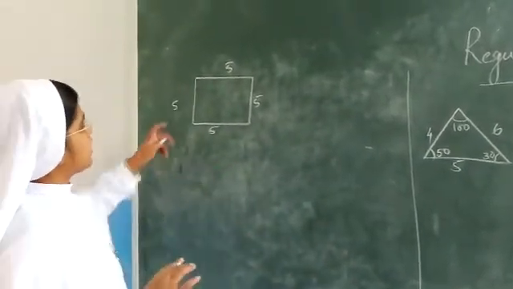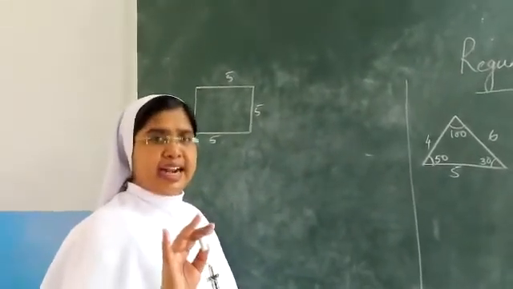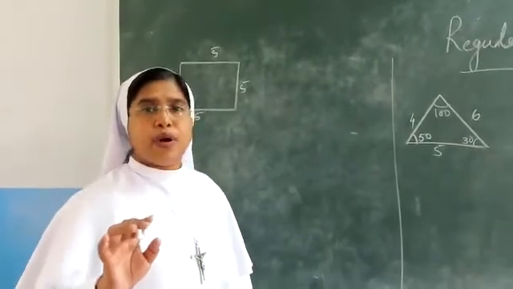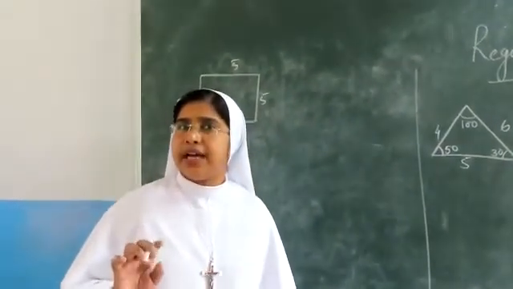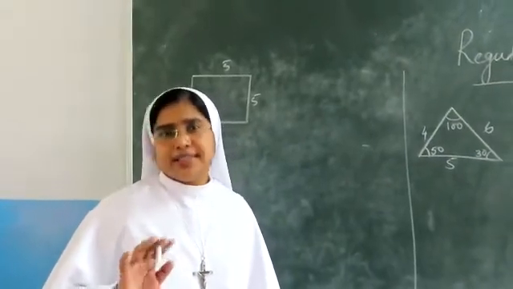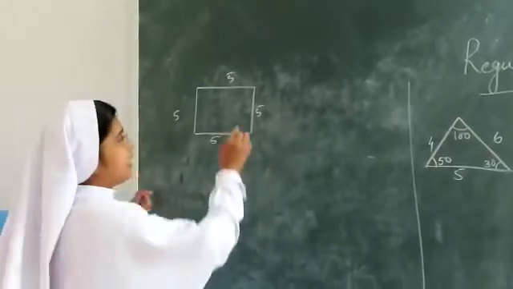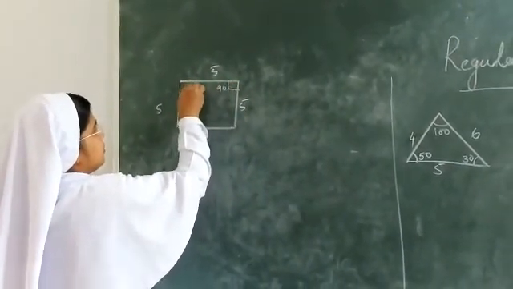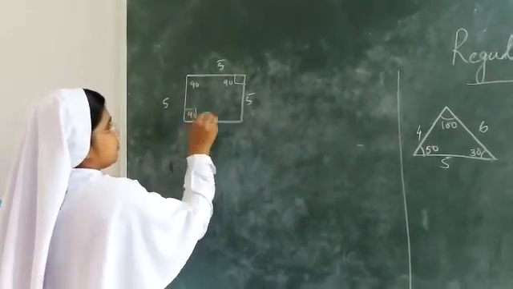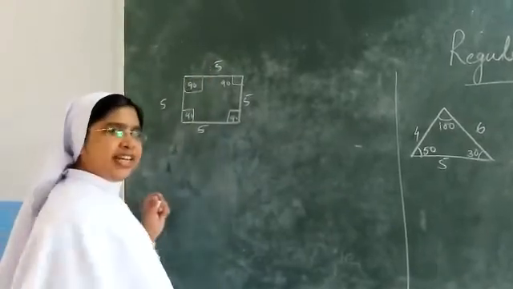Then what is their angle? The angle is always 90 degrees. What is the sum of the angles of a quadrilateral? 360. So what should be one angle? It is 90. Here also it is 90. All the angles are 90 degrees.